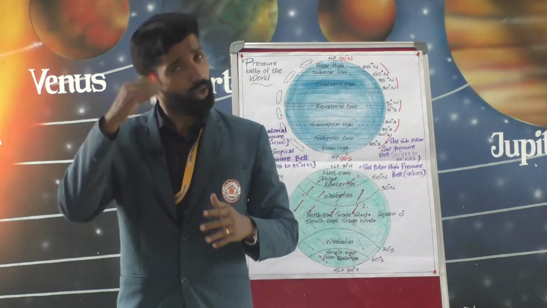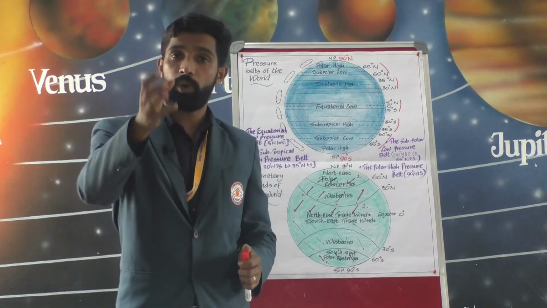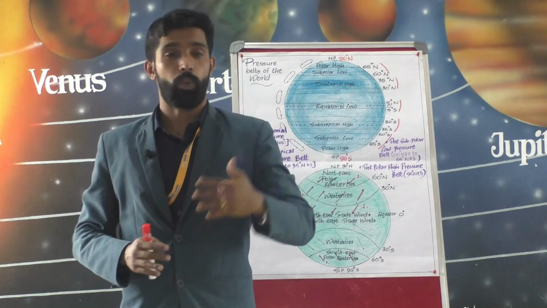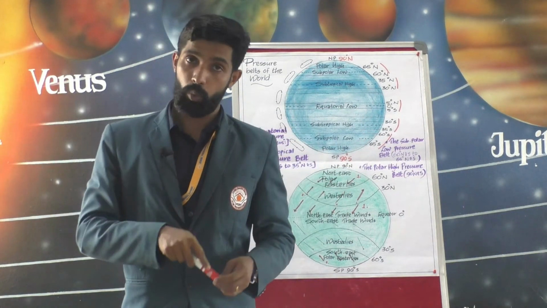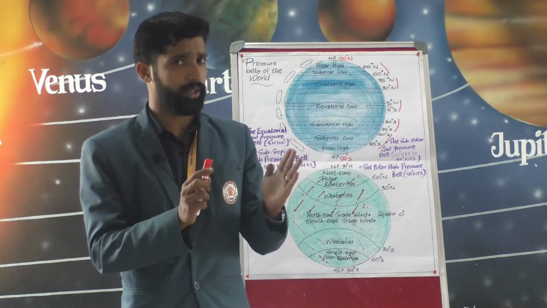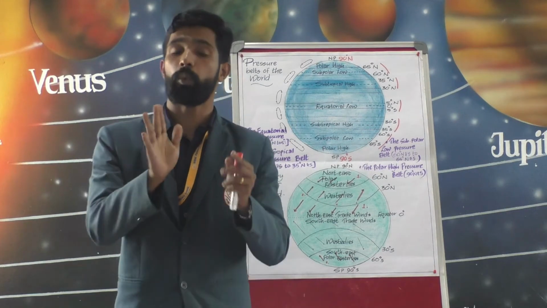And next one, local winds. Local winds blow over a small area for a short duration, not for a long period of time, and are associated with weather changes.